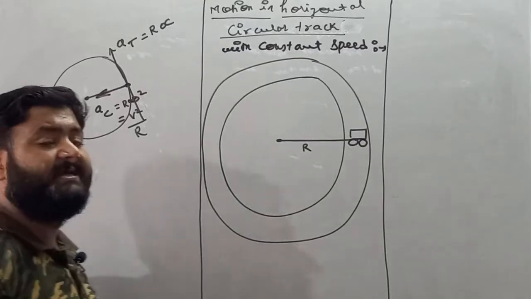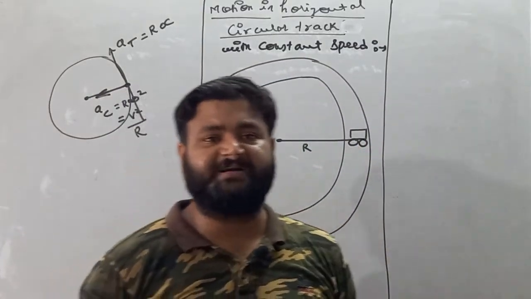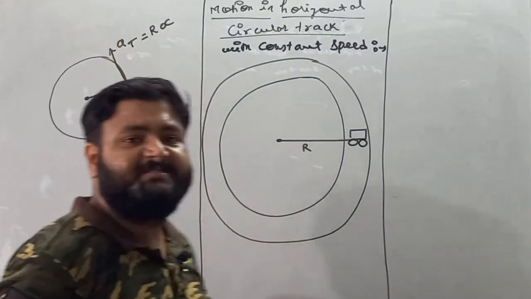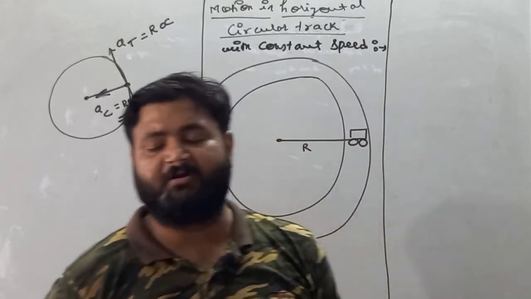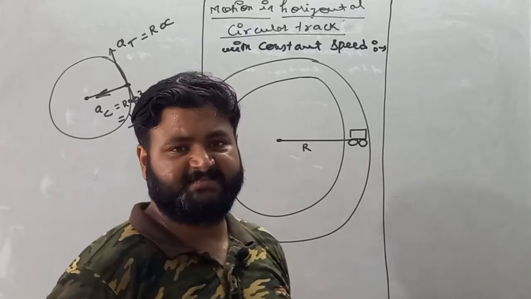If the particle is in circular motion, in that situation the particle carries two different accelerations. One is towards the tangent and the other is towards the center. Towards the tangent it is called tangential acceleration, towards the center it is called centripetal acceleration.